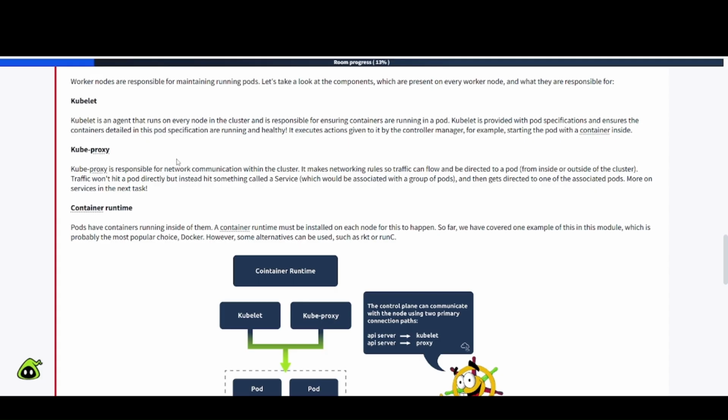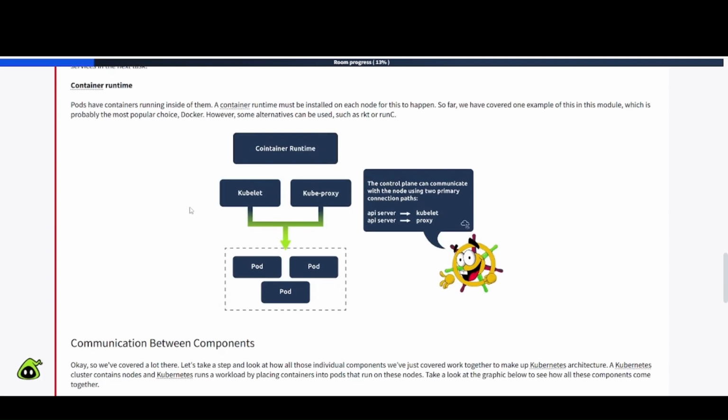Next one is kube-proxy. It is responsible for network communication within the cluster. It makes networking rules so traffic can flow and be directed to a pod from inside or outside of the cluster. Traffic won't hit a pod directly, but instead hits something called a service, which will be associated with a group of pods, and then gets directed to one of the associated pods. More on services in the next task.